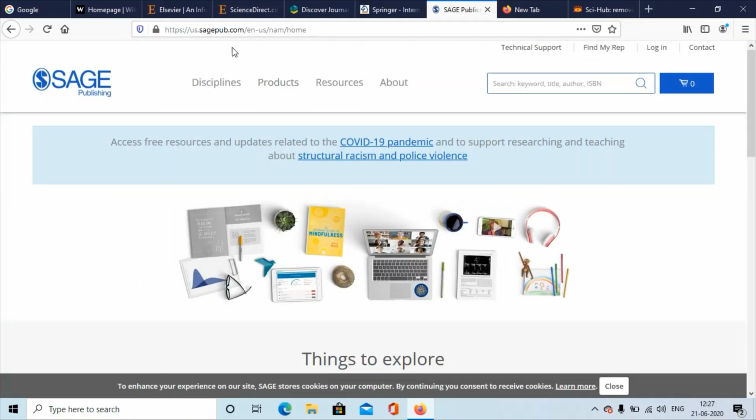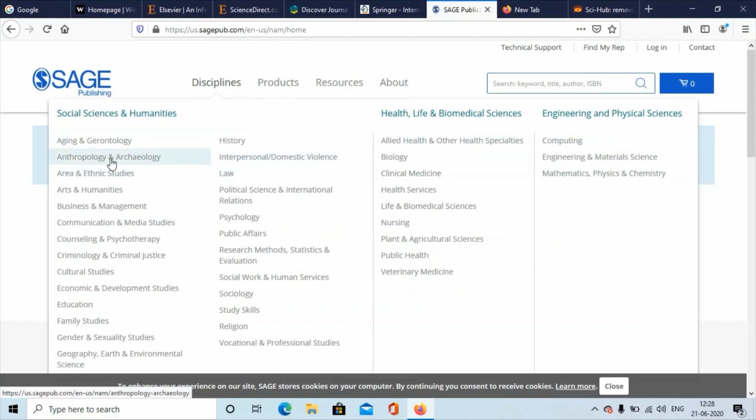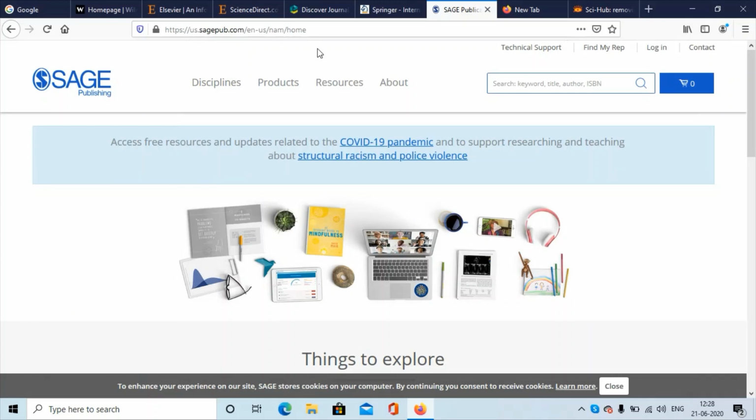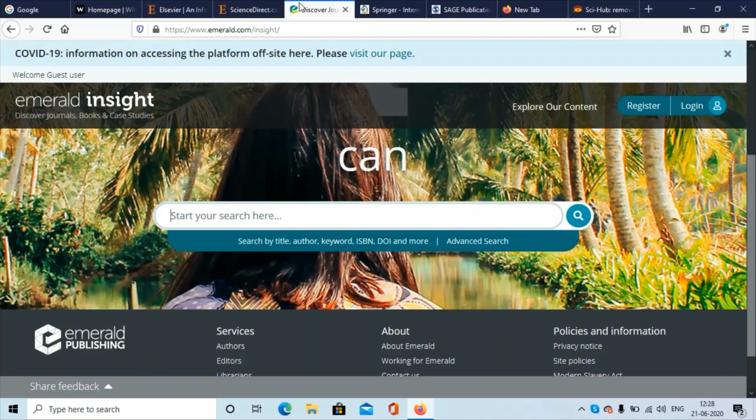Another one is Sage Publishing. This is also a very good publisher, and these are the disciplines you can find here: cultural studies, economics, and development studies. You can read a lot about the research being done on these disciplines or subjects. You can go to these sites and look them up. So these are the famous publishers.